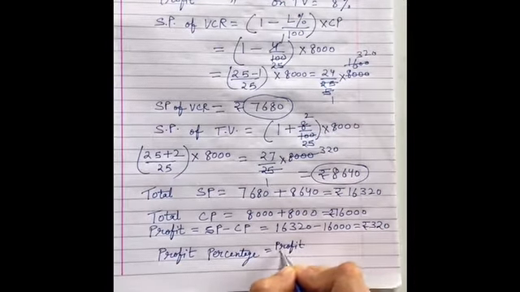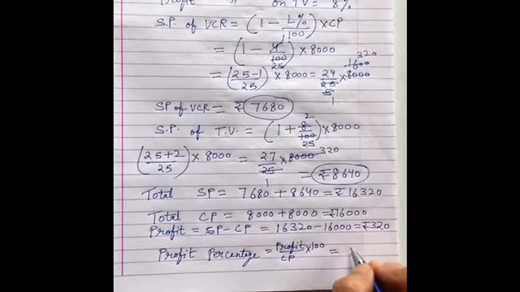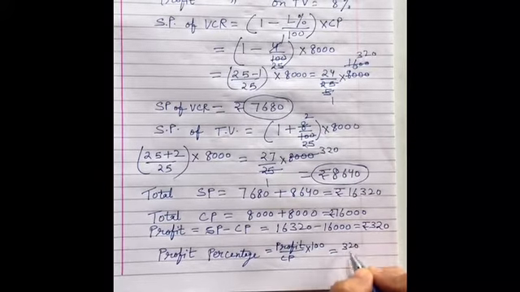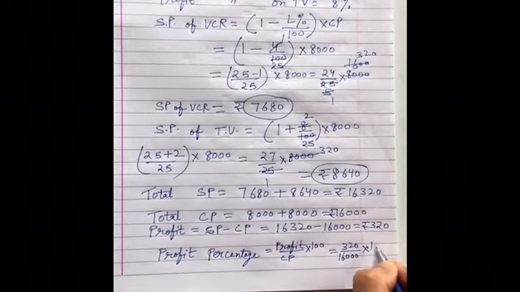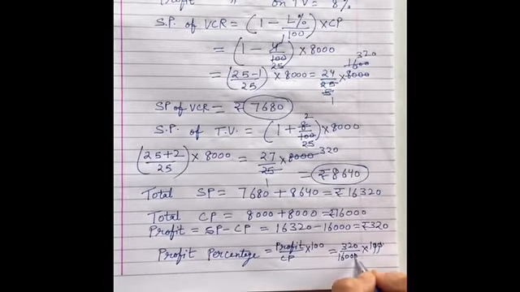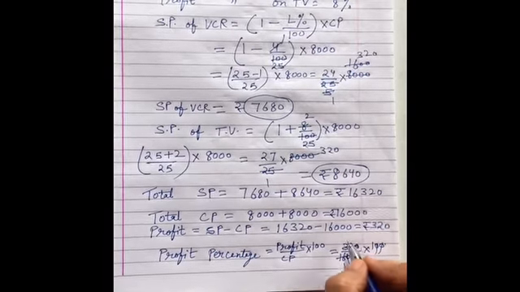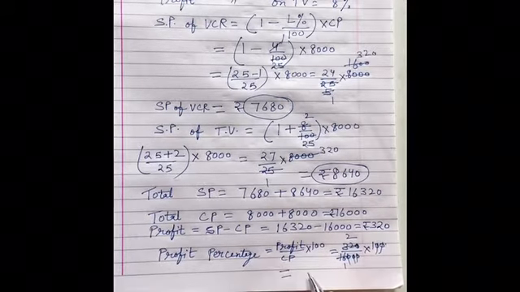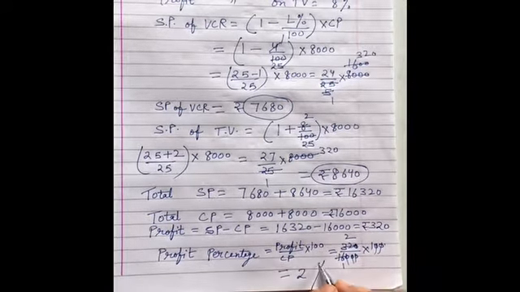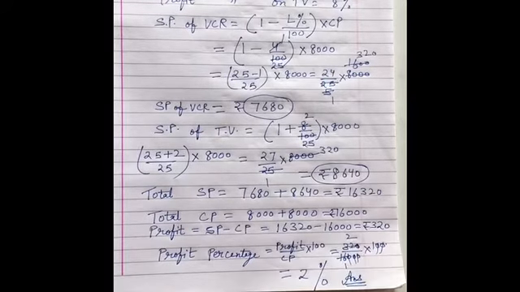Profit divided by CP multiplied by 100. Fine. So it will be 320 divided by CP, the total CP, and multiplied by 100. Reduce it. So the profit percentage is 2%. That is your answer. 2% का total deal पर उसे profit हुआ है.